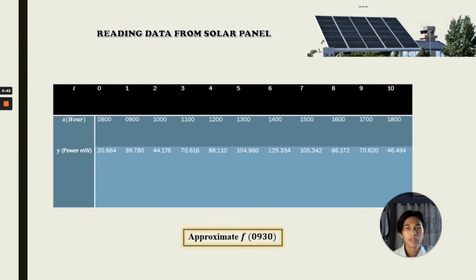Okay, so this is the reading data from solar panel. Okay, this data that we have taken from the journal that we have chosen. Okay, what we can see here, this has hours data and power in milliwatt data. Okay, so we just approximate equal to 0930 hours.